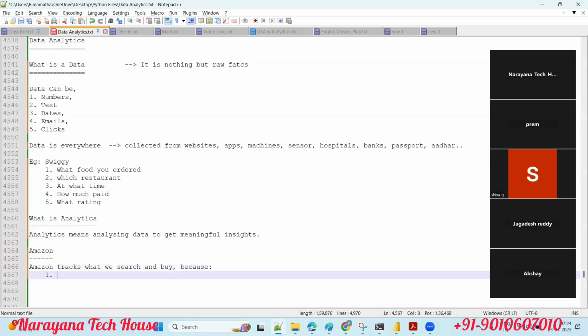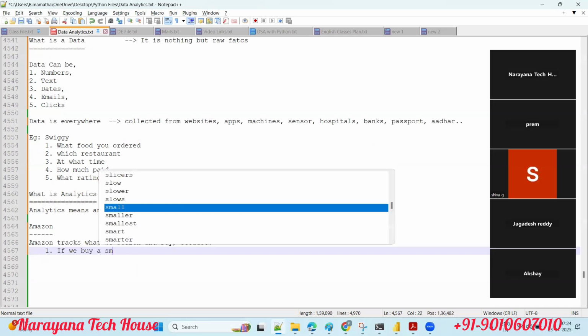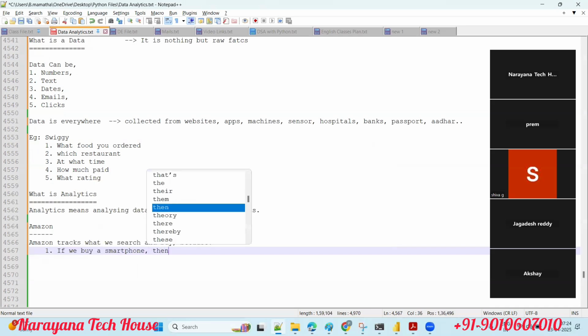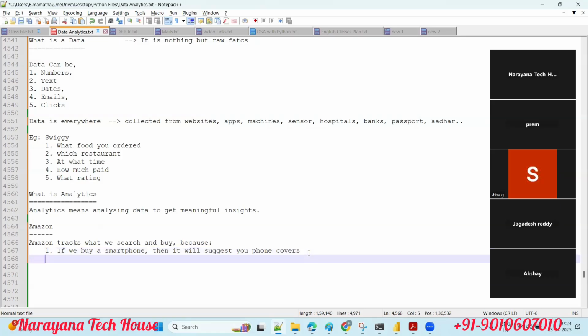Why do they track? Observe here. The first thing is recommendation, guys. It's called recommendation, suggestions. Suppose you buy a smartphone, then it will suggest phone covers, guys. Yes or no? If you buy a phone, it immediately suggests phone covers also. They suggest similar items, guys.